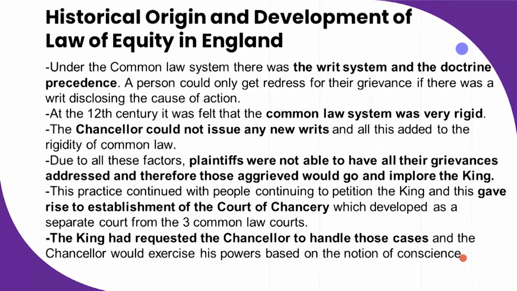And of course, the king was in a position to exercise his extrajudicial powers. So the king used to use his extrajudicial powers, and he would start giving different kinds of orders, depending on the specific cases. A lot of people started coming to the king. And because of all this, it gave rise to the establishment of a court of chancery.